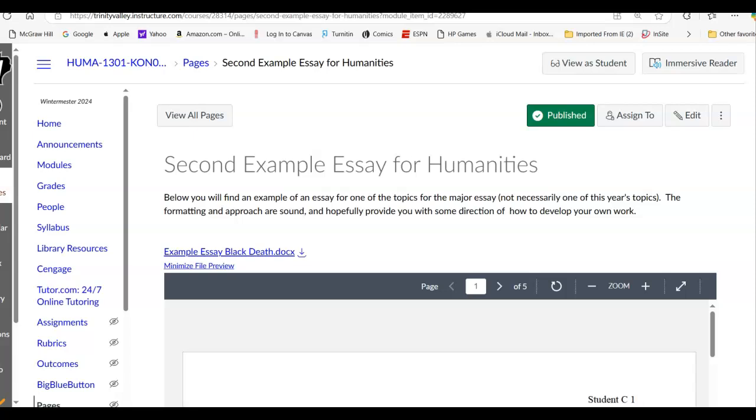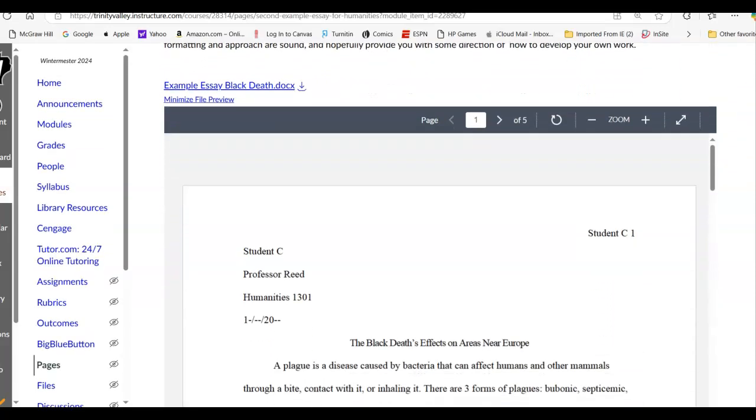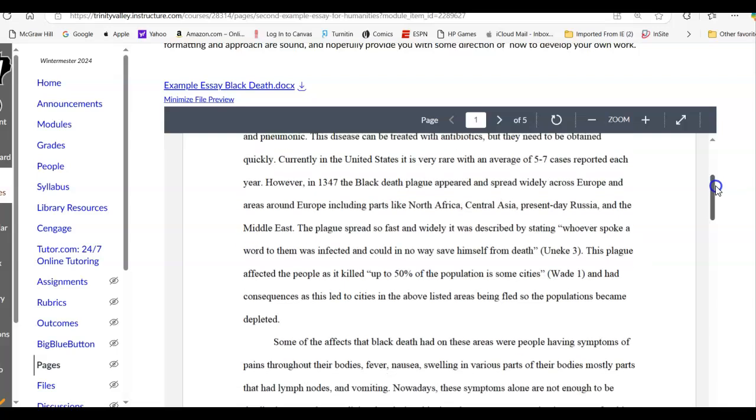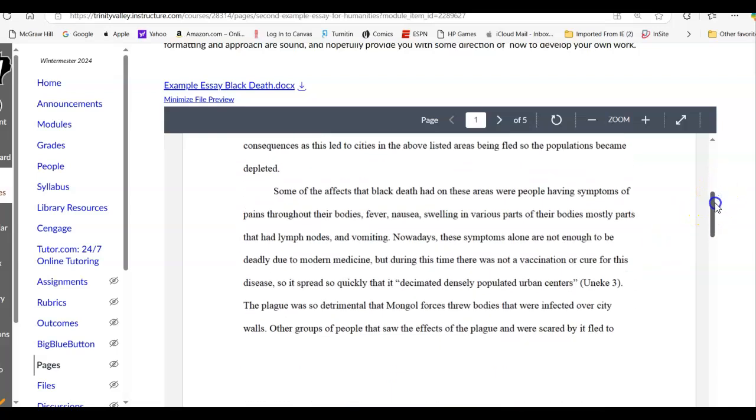This one is about the Black Death. Again, you'll notice the heading is over on the left margin, proper way. Header up here. Title of the article, tabbed over for the paragraphs. The idea of having the citations right here. You'll know Unique and Wade are being used here. You'll see the next paragraph is offered.